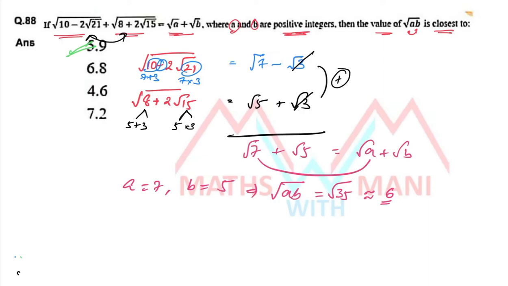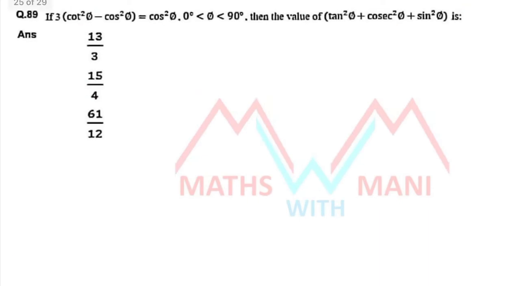Next, 89. If 3 cot square theta minus cos square theta equals cos square theta and phi, it is phi, and phi lies between 0 to 90, then the value of tan square phi plus cosecant square phi plus sin square phi is equal to how much? It is very simple. If I directly multiply 3 into cot square phi, 3 cot square phi minus 3 cos square phi, it becomes plus 3 cos square phi and again you have cos square phi, total 4 cos square phi.